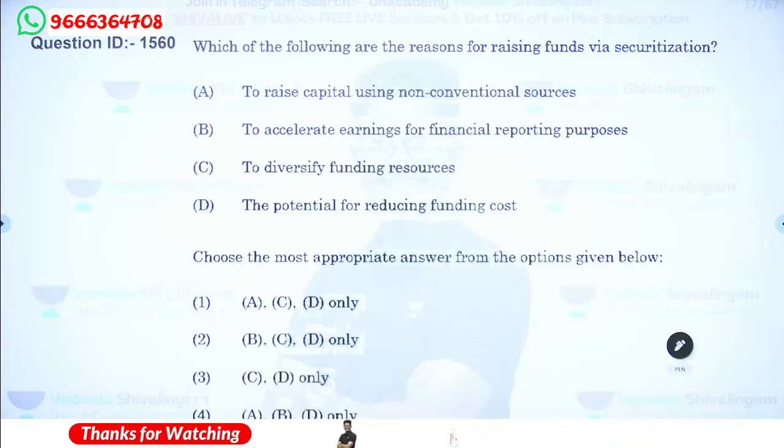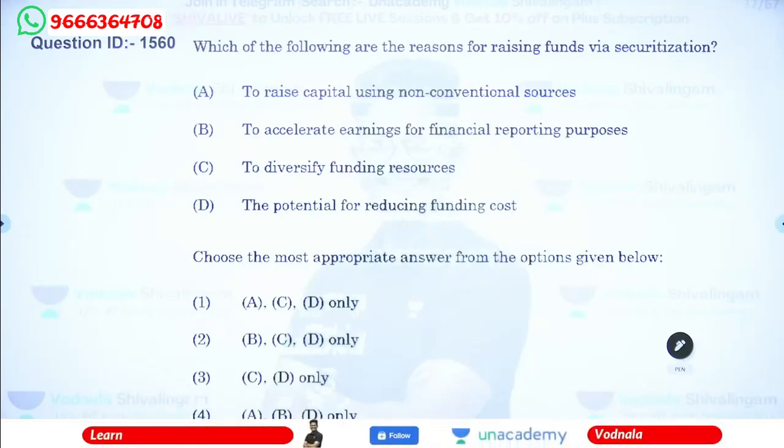Next, which of the following are the reasons for raising the funds via securitization? Via securitization, what will be the possibilities of raising the funds?